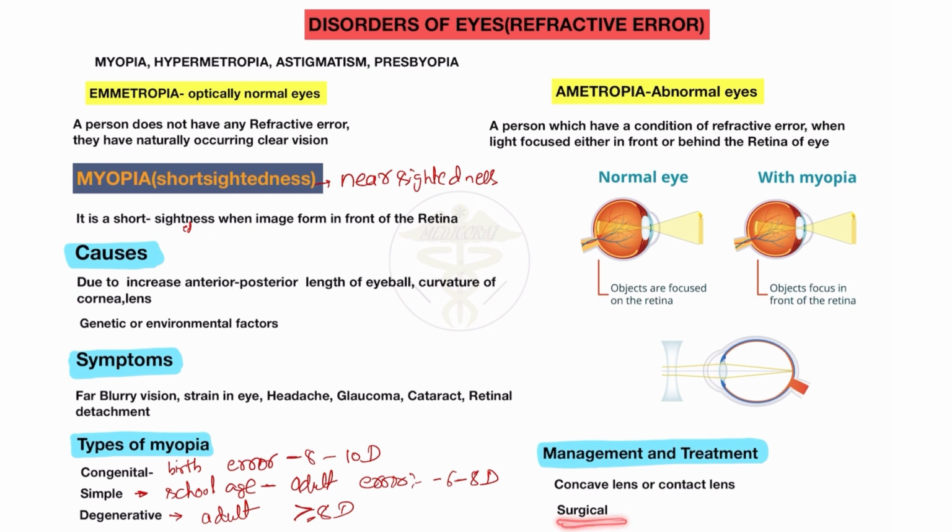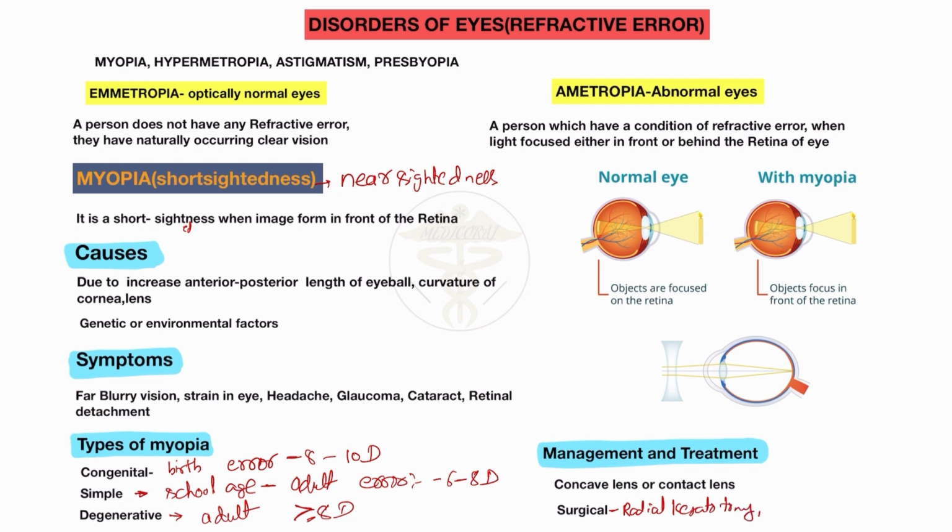Also, in some patients with a severe condition, they need surgical treatment like LASIK surgery, laser therapy, and many other treatments like keratotomy.